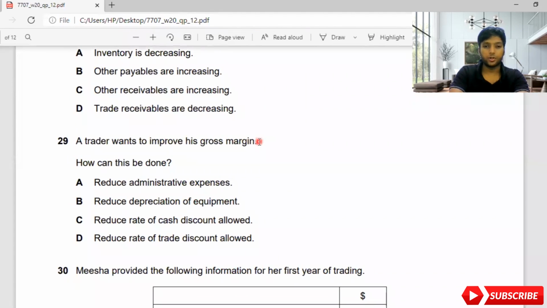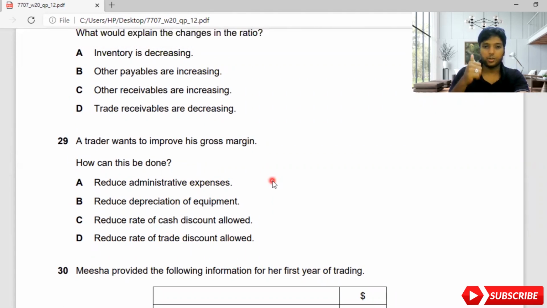A trader wants to improve his gross margin. How can this be done? If you want to increase your gross profit, you need to either increase your selling price or decrease your cost of sales. Here, administrative expense is an expense. If you reduce it, it's not going to affect your gross profit. Reduce depreciation of equipment, that's also a part of expenses, not above gross profit. Above gross profit, only sales and cost of sales are there.